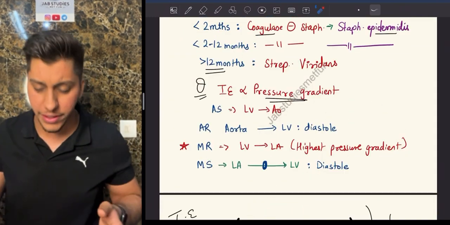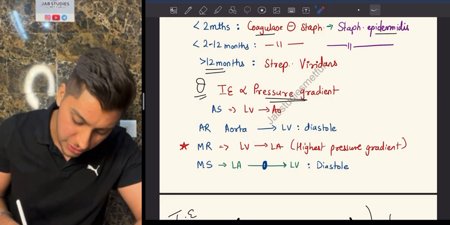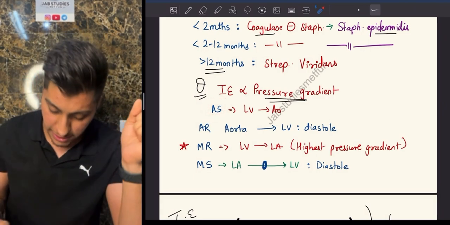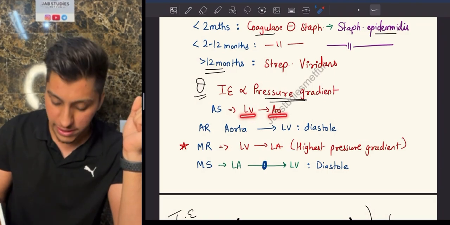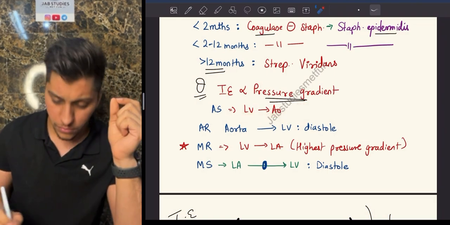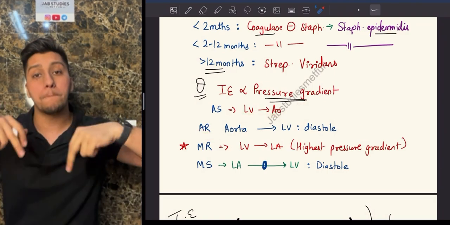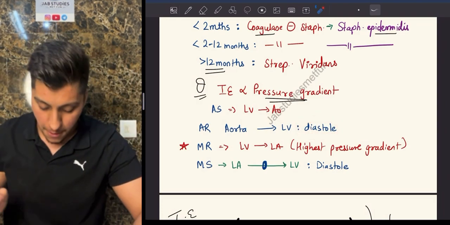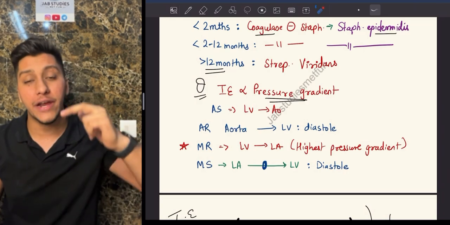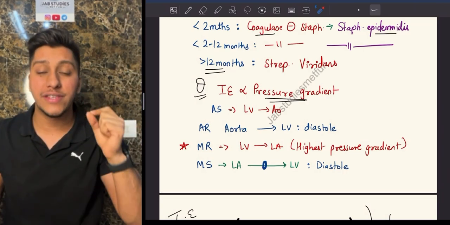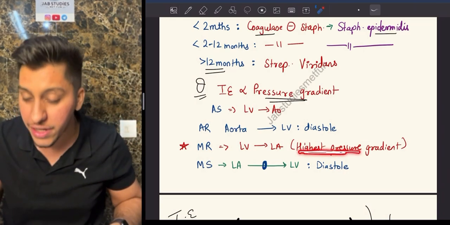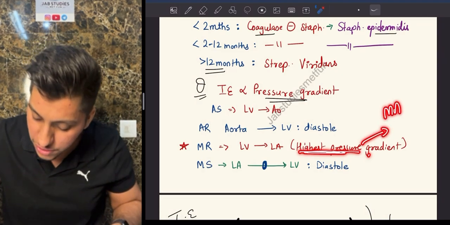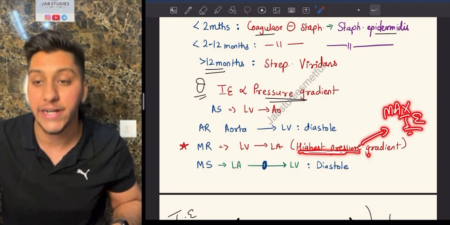Let's talk about the written facts now. See the blood flow. What is aortic stenosis? Aortic stenosis is left ventricle to the aorta. This is going to be during systole. Aortic regurgitation is blood going back from the aorta to the left ventricle. This is during diastole. Mitral regurgitation is from the left ventricle to the left atrium, and this is going to be the maximum and highest pressure gradient. That is why there is maximum chance of infective endocarditis.